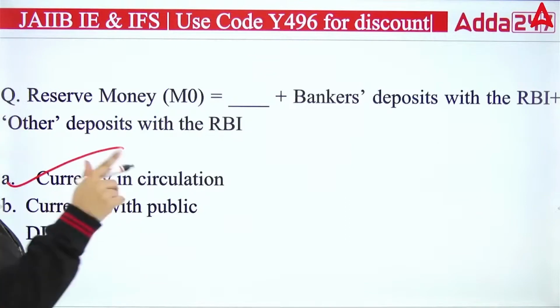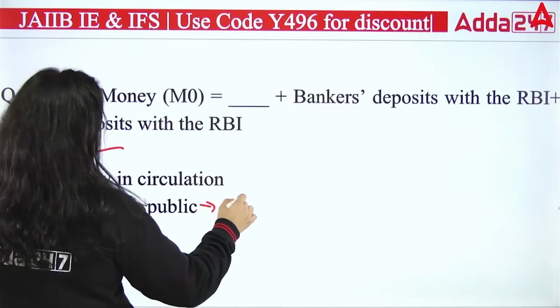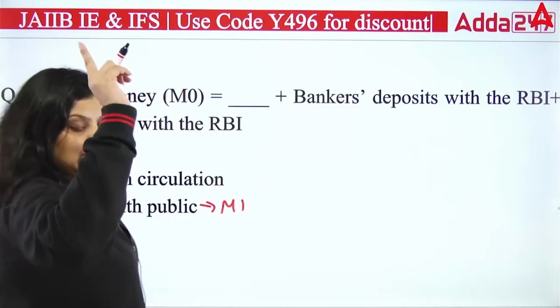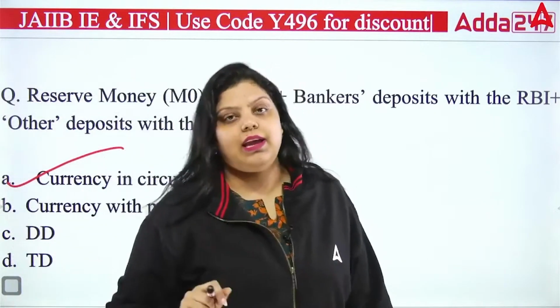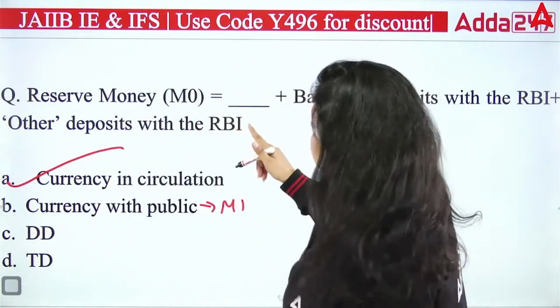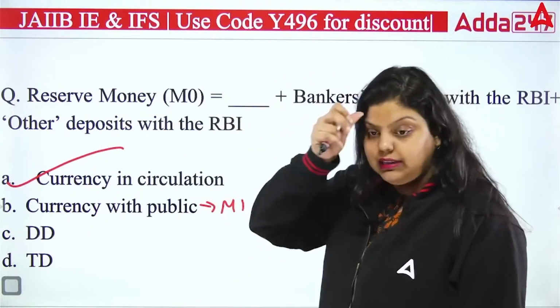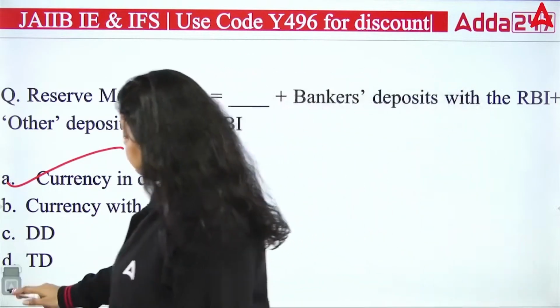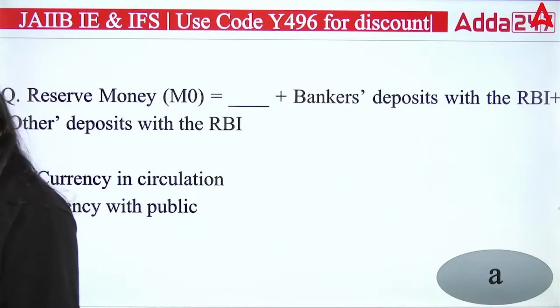Okay. In M1, currency with public will be there. In M1, M2, M3, M4, currency with public will be there as an M1 component. But in M0, there is currency in circulation. That's the difference. So the right answer you have is A.